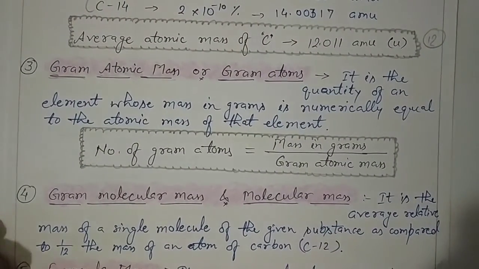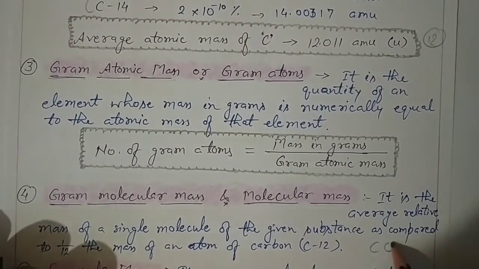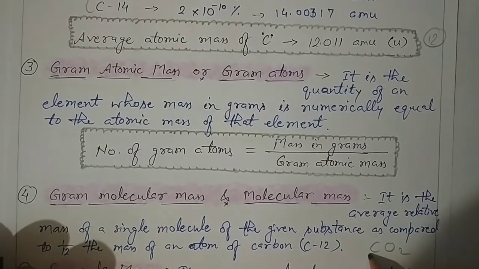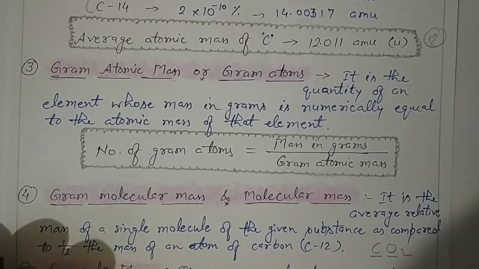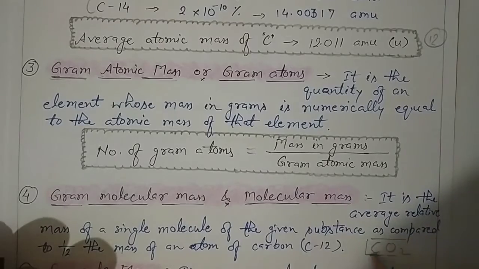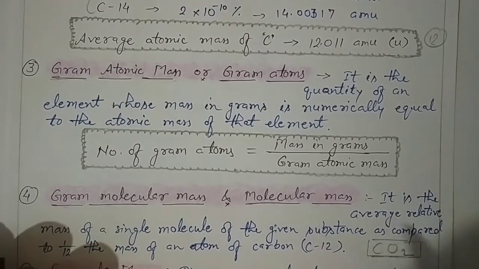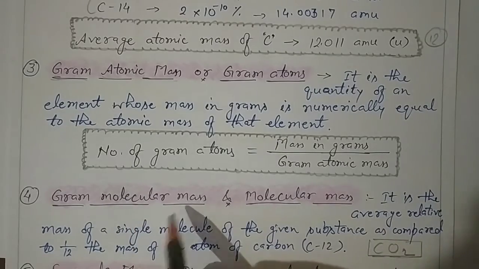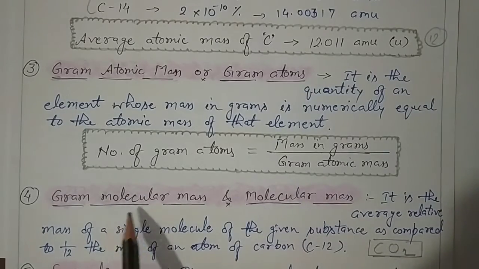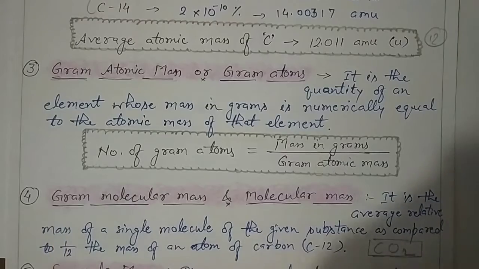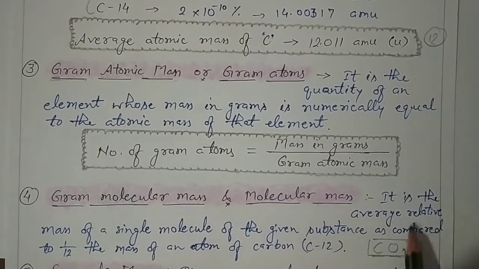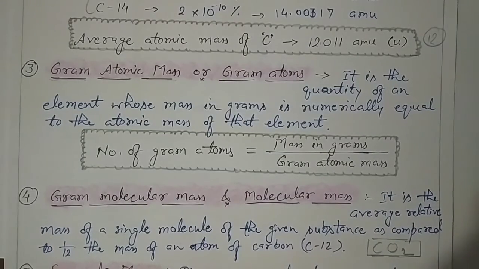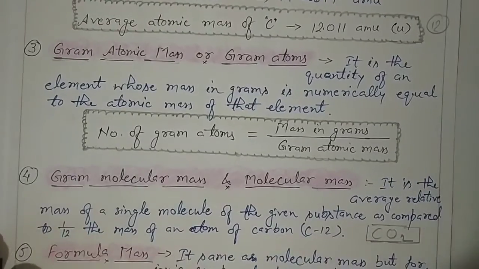For example, if we take carbon dioxide, then the atomic mass of carbon plus 2 atoms of oxygen added together gives the molecular mass of carbon dioxide. Similarly, when the molecular mass is expressed in grams, we get the gram molecular mass of the compound.